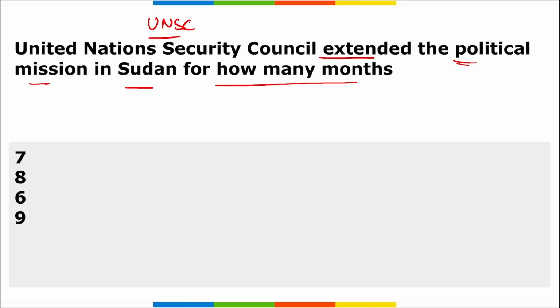Let's move on. Next question is, United Nations Security Council, that is UNSC, has extended the political mission in Sudan for how many months? So remember, United Nations Security Council has agreed to extend the political mission in Sudan for the next 6 months. Correct? And this is until 3rd of December 2023. As the conflict is worsening in Sudan, this decision was taken. Correct? So directly remember it.